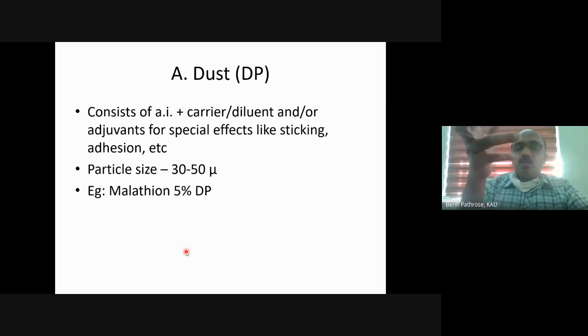There are several dusts available. One example is malathion 5% dusting powder.